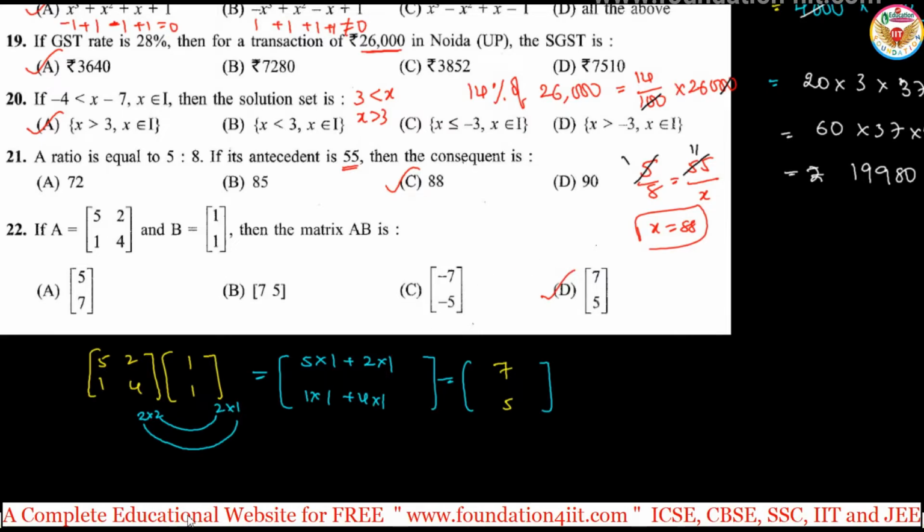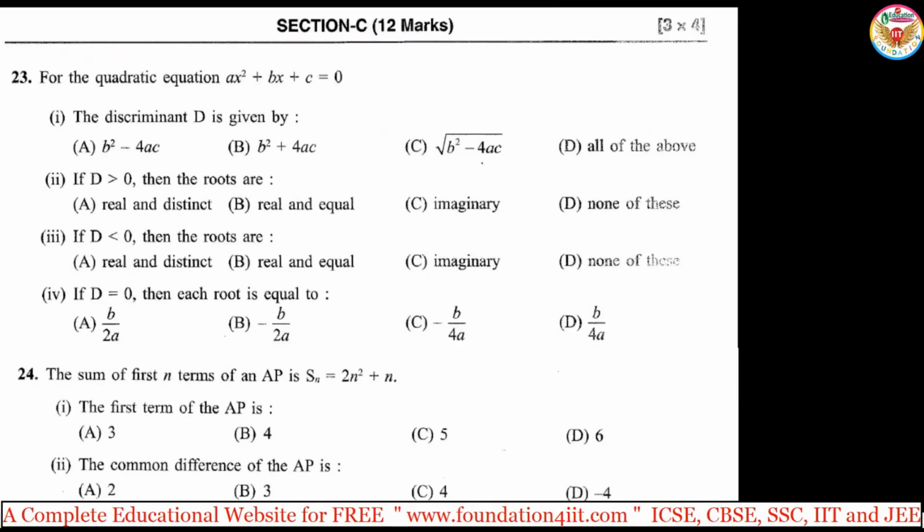Now let us solve the section C problems. Section C is 12 marks. So in total we have 3 questions. Every question carries 4 marks. We have sub-questions. Let us see one by one.